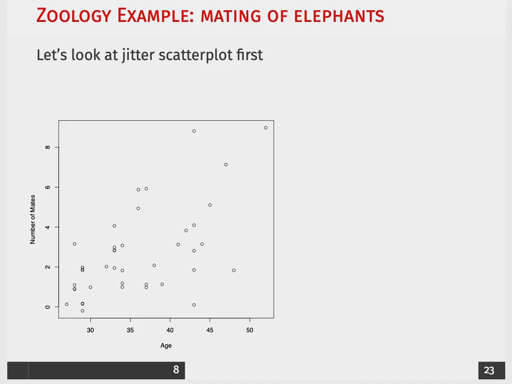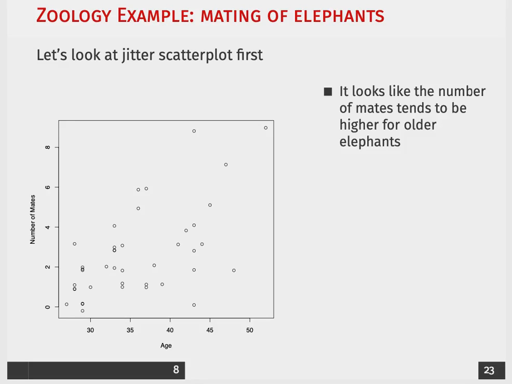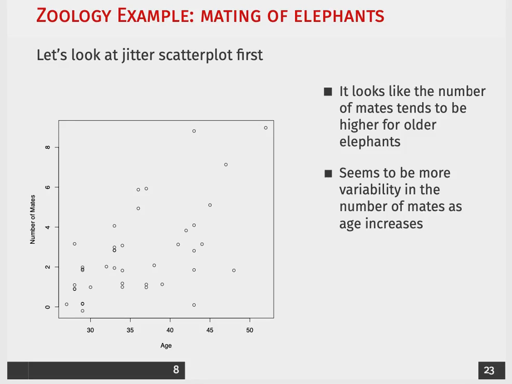Now, we can see that for a younger elephant, the number of mates is lower, and as we increase the age of male elephants, the number of mates tends to be higher.